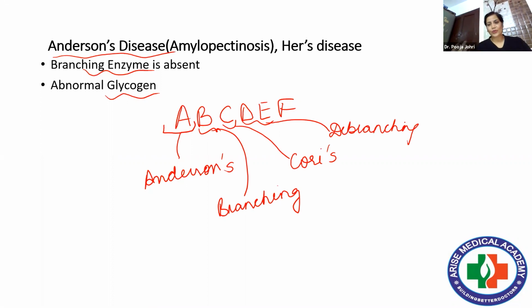So this is again an easy mnemonic just to differentiate between debranching and branching enzyme, because I hope you know about glycogenesis and glycogenolysis. The branching enzyme leads to the synthesis of glycogen. The debranching enzyme breaks glycogen into glucose. This is how you have to remember.